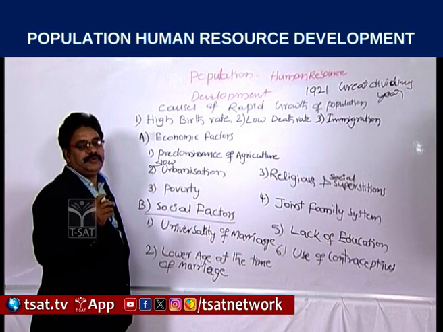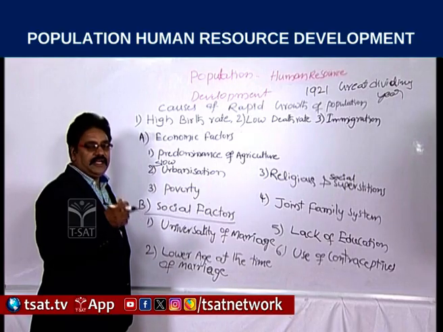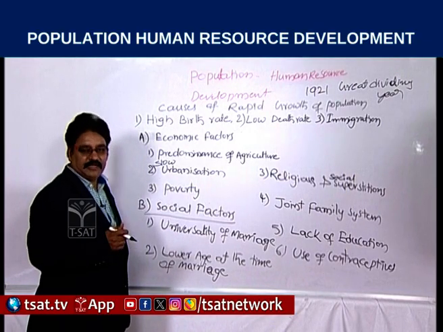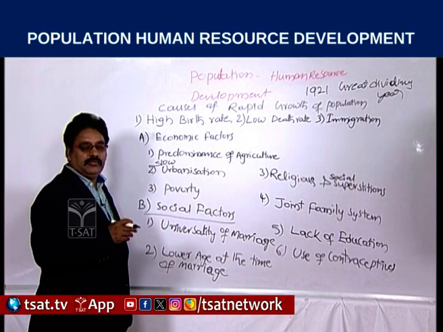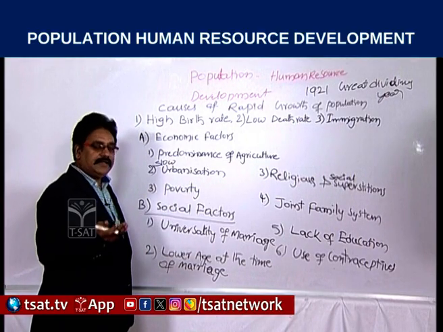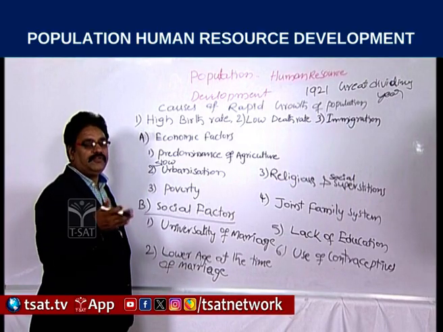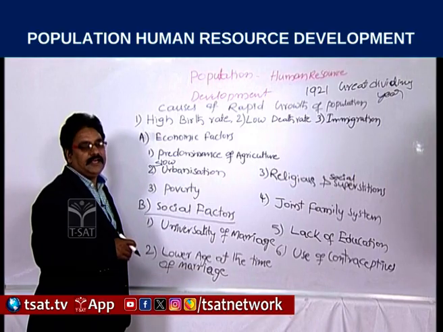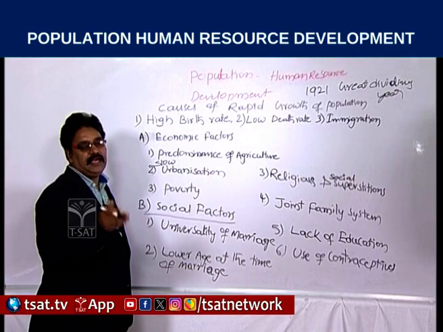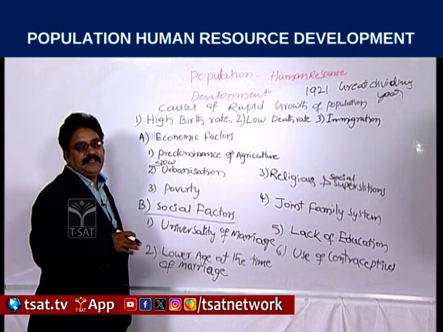The reproductive age group of women is very high in India compared with developed economies. In developed countries, people marry at the age of 25 or even 30, and in developing countries like India, the mean average age in olden days was less than 18.